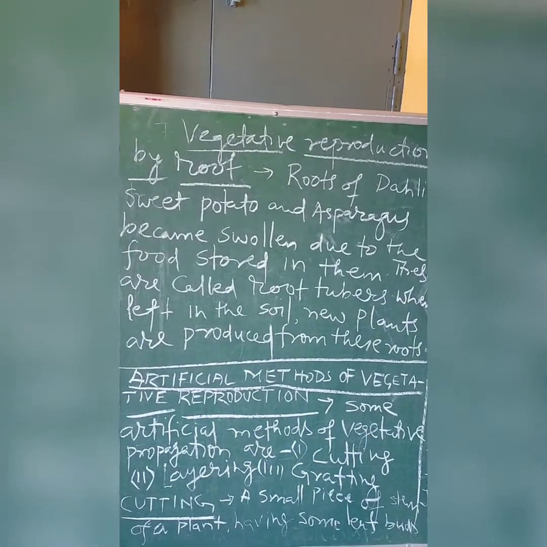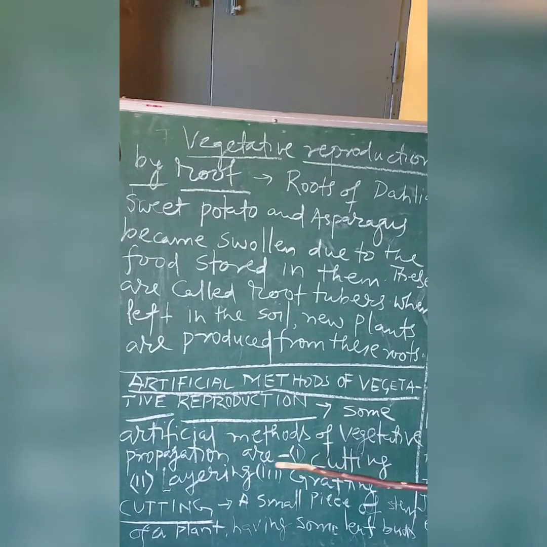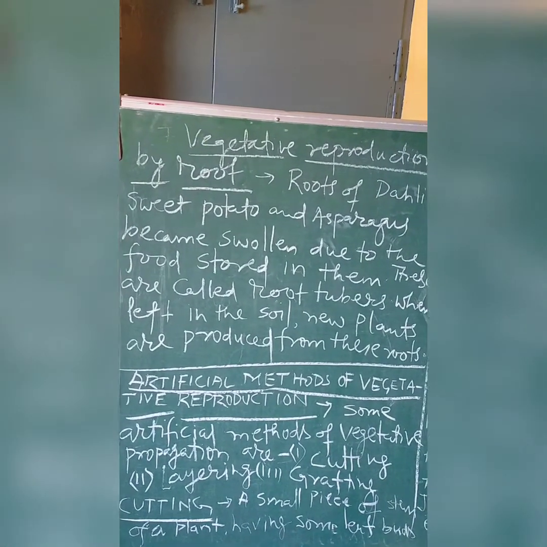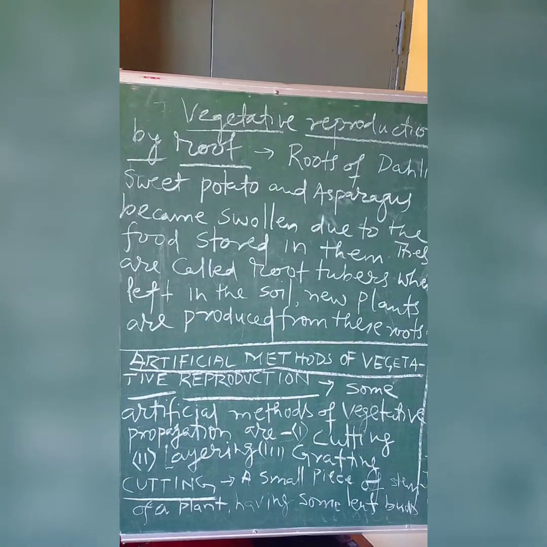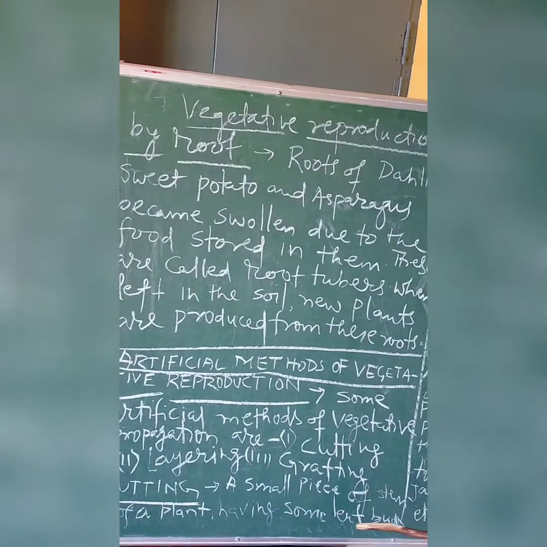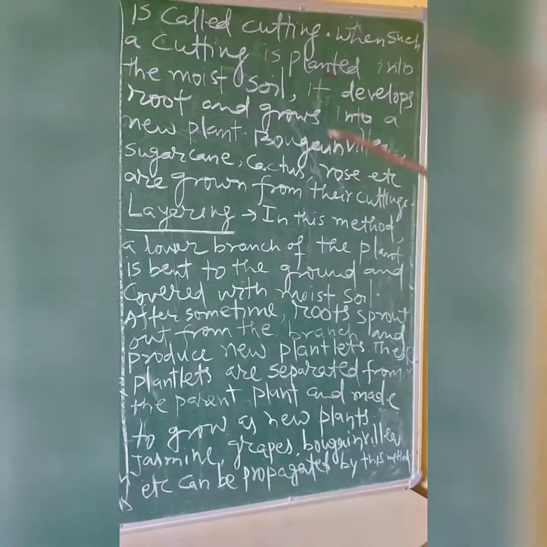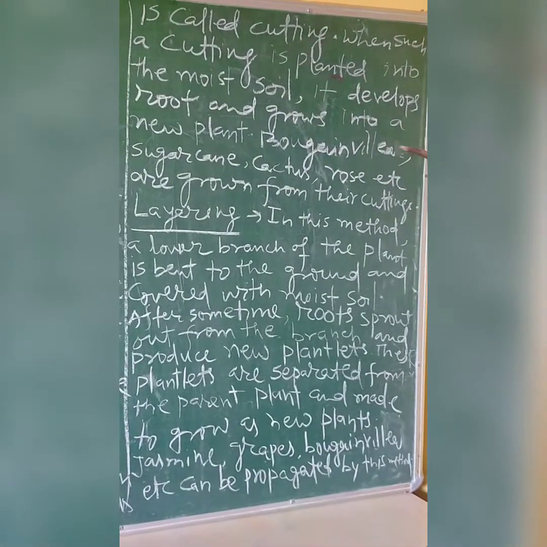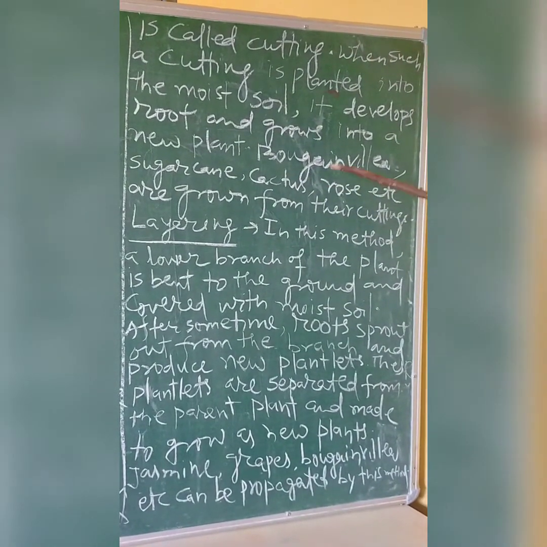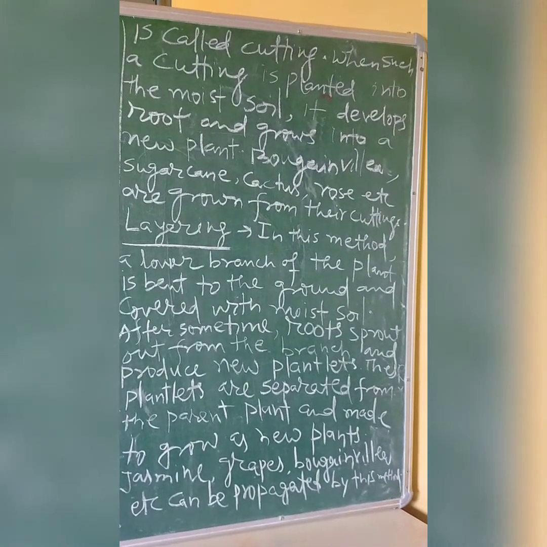Artificial methods of vegetative reproduction. Some artificial methods of vegetative propagation are cutting, layering, and grafting. So number one is cutting. A small piece of a stem of a plant having some leaf buds is called a cutting. When such a cutting is planted into moist soil, it develops roots and grows into a new plant. Bougainvillea, sugarcane, cactus, rose, etc. are grown from their cuttings.